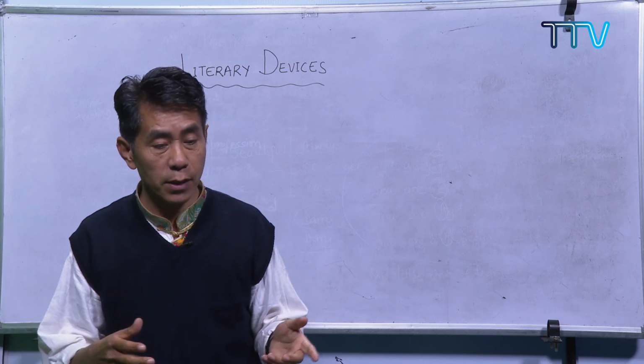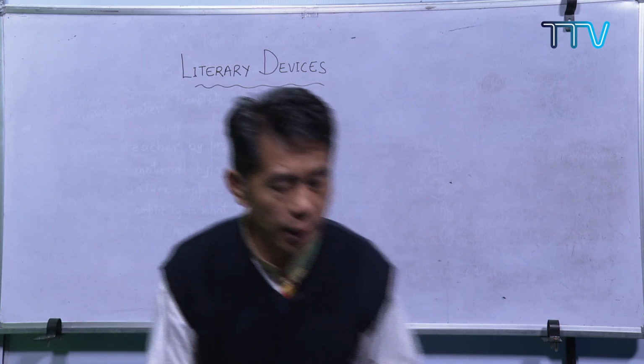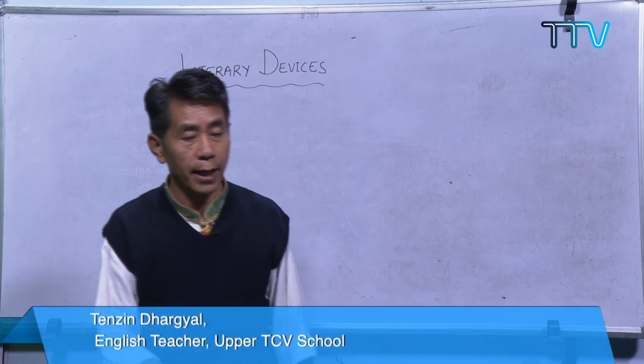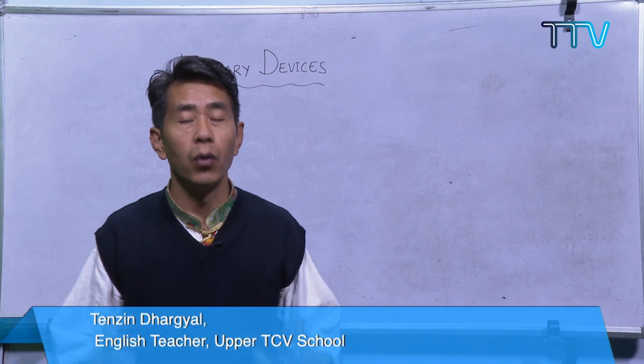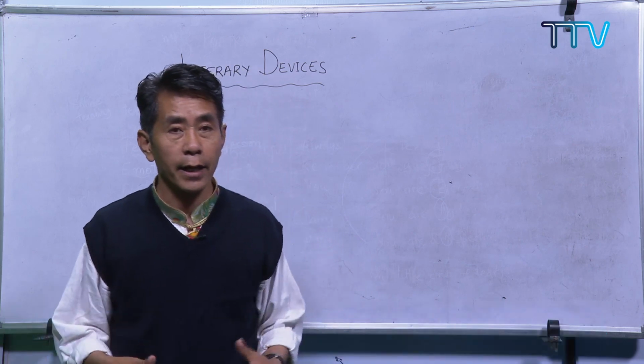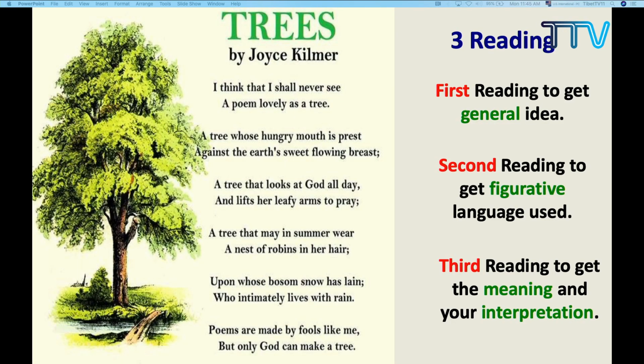In the previous session, like you see in the slides, we talked about how to read a poem. I told you that whenever you come across a poem, you have to do at least 3 readings. In the first reading, you will get some idea.